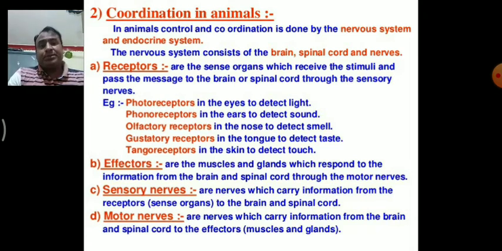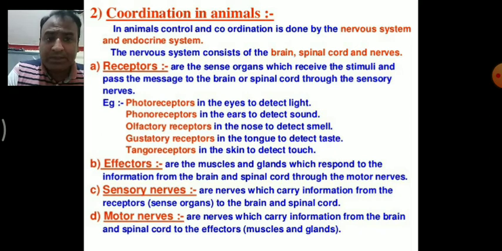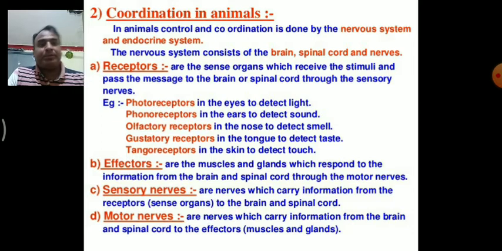Coordination in animals, as I already discussed, takes place with the help of the nervous system. The nervous system basically consists of the brain, spinal cord, and nerves. Receptors are the sensory parts which receive signals. Receptors are present all over the body, and for different responses we have different receptors. For example, photoreceptors detect light, phonoreceptors detect sound, olfactory receptors detect smell, gustatory receptors detect taste, and tangoreceptors detect touch.